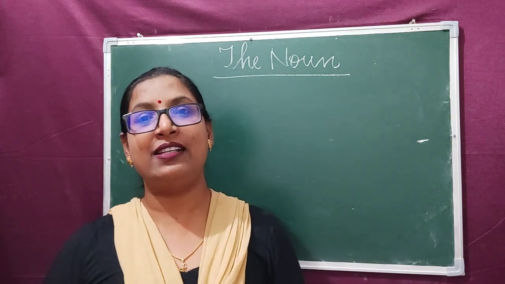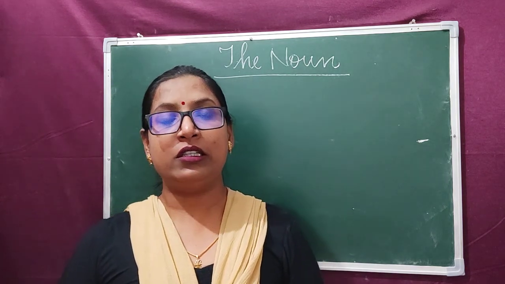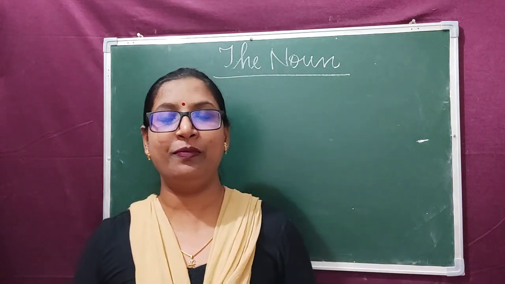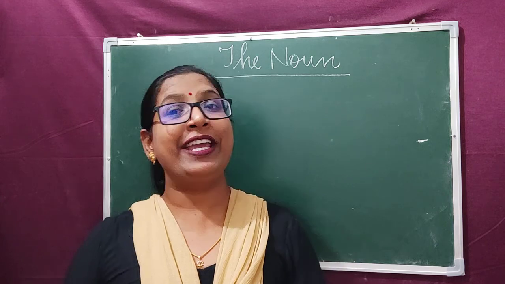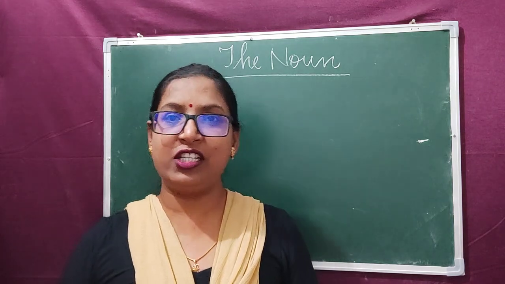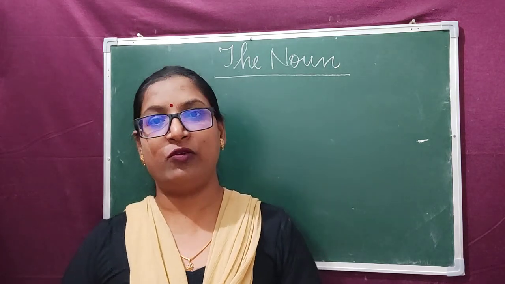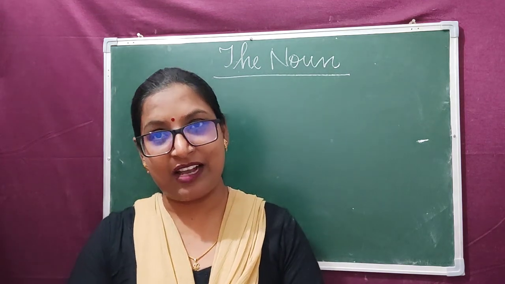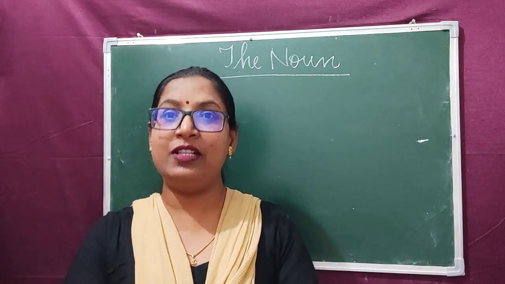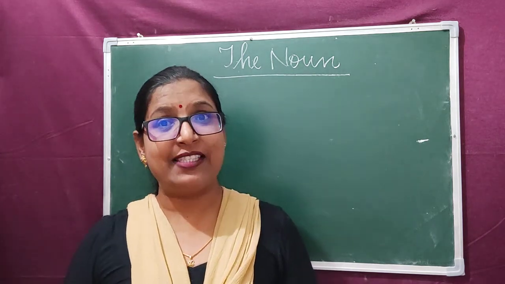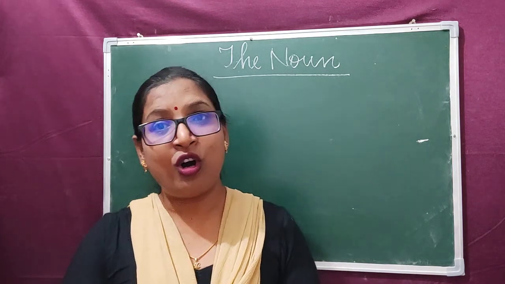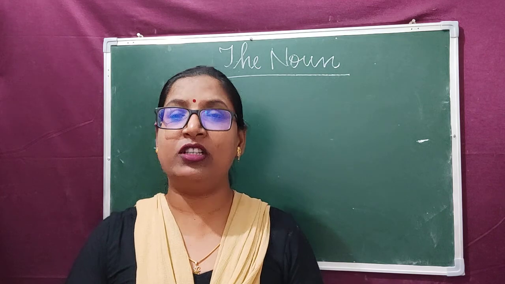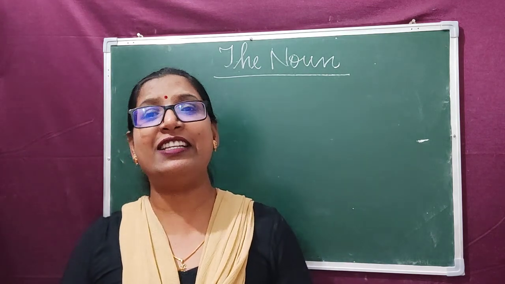Today we are going to start lesson number 2, the noun. Dear children, you might have noticed at home when your mother makes a vegetable for the dinner or for lunch, whatever, she needs so many ingredients for that. She needs the kind of vegetables, different kinds of spices like salt, chili, then turmeric, coriander powder. All these different ingredients are needed.